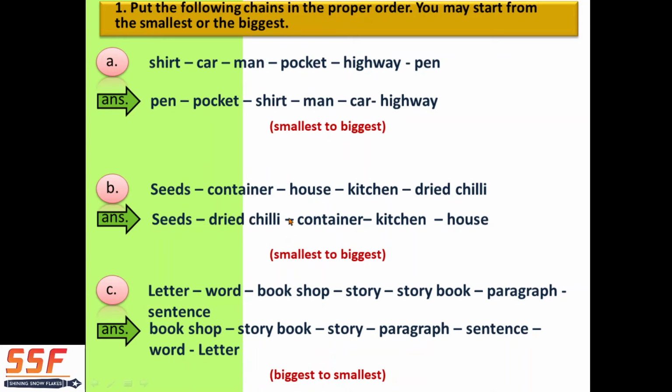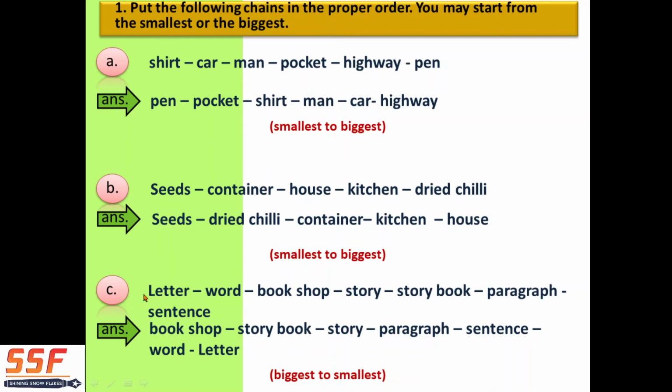Where is the chili stored? It is stored in the container. Where is the container? The container is in the kitchen. They have given it already, so you have to pick and arrange. Then kitchen. Kitchen is in a house. Bedroom, kitchen, hall, drawing room, everything is in the house. There are rooms in the house. So kitchen and house, which is the biggest? House, and smallest the kitchen. In this way it goes. I hope you are not getting confused. If you have not understood, you can ask me again.